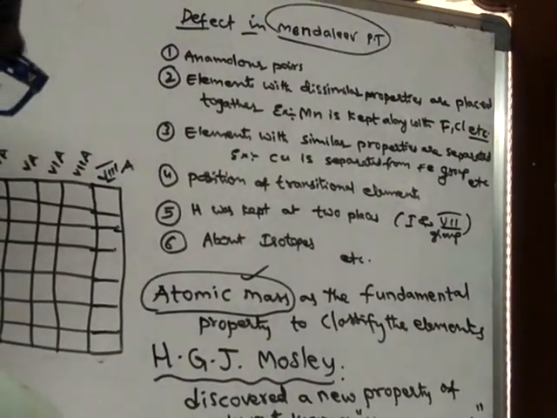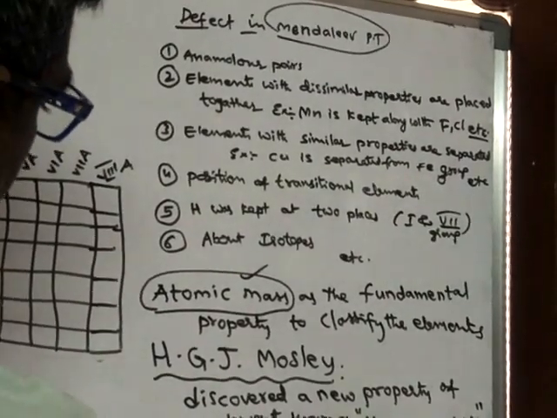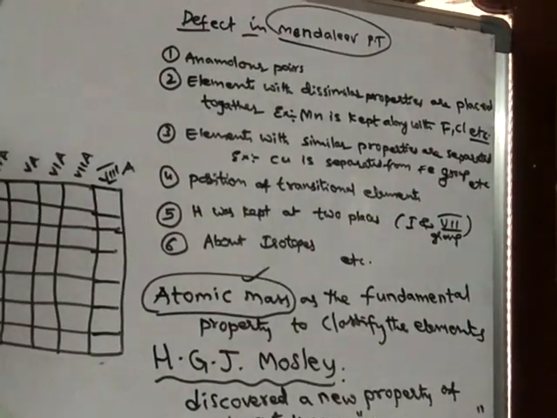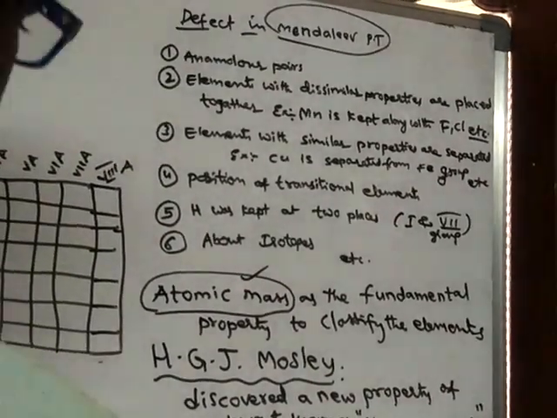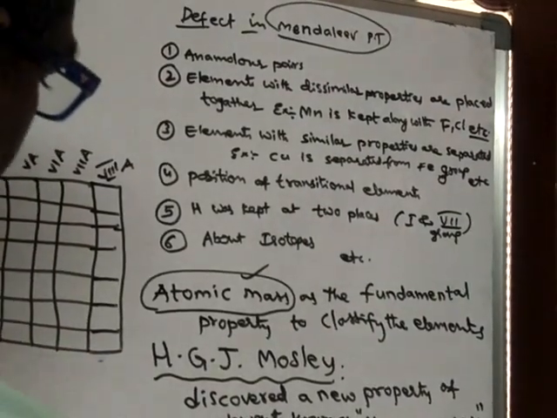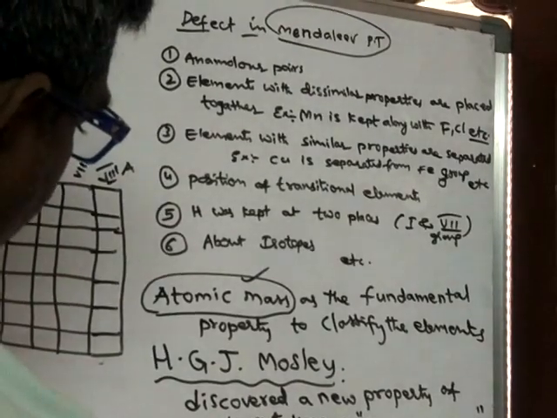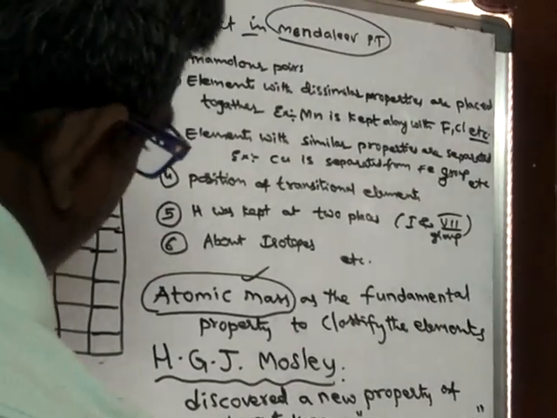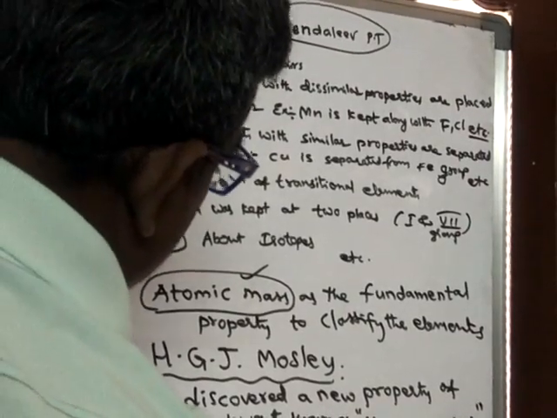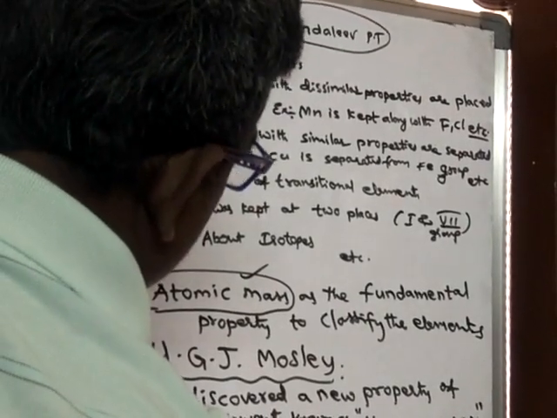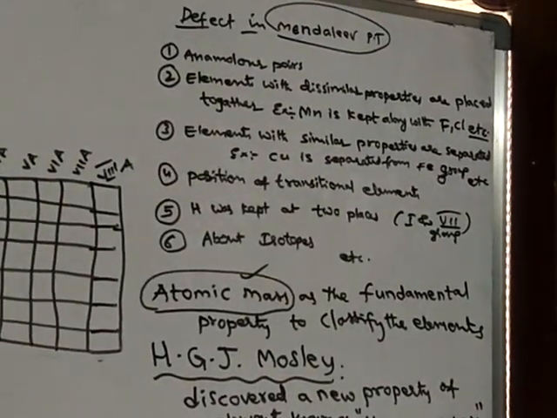He discovered a new property known as atomic number, and he said that atomic number is nothing but the number of protons present in an atom.